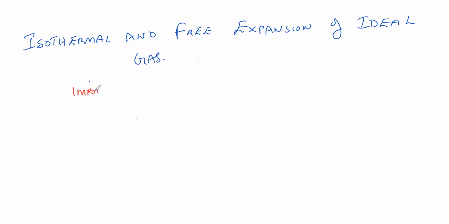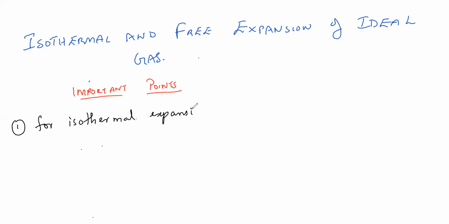Important points to note. First one: for isothermal expansion of an ideal gas into vacuum, W is equal to 0.